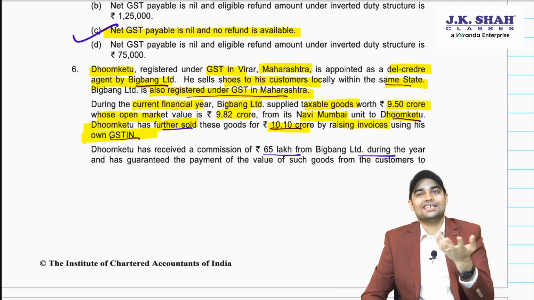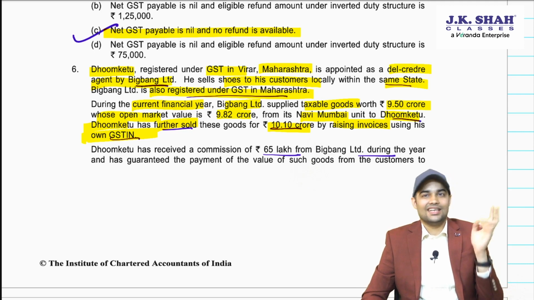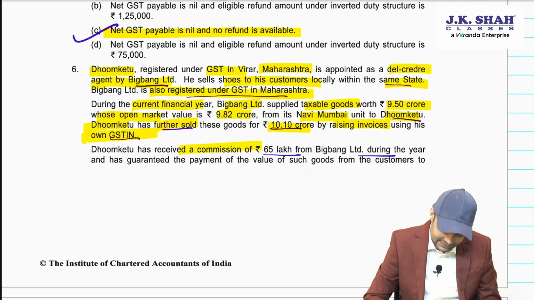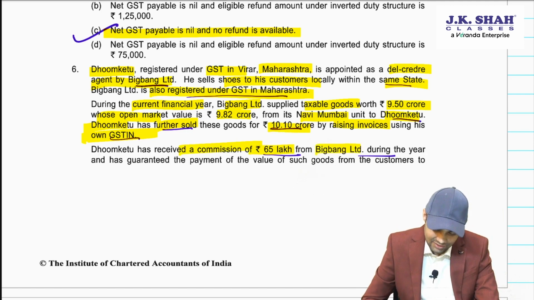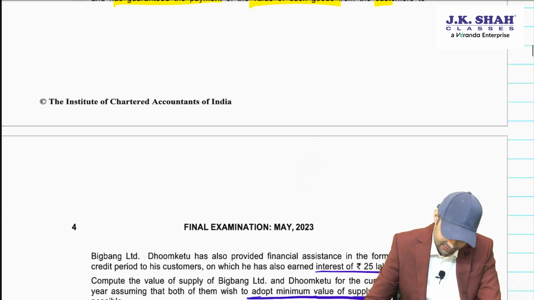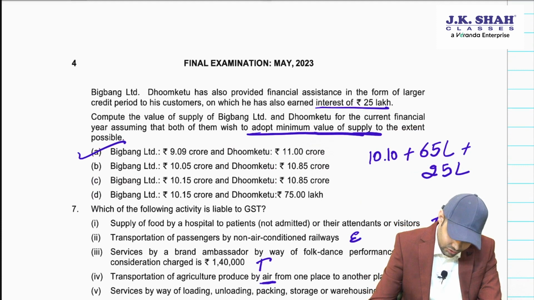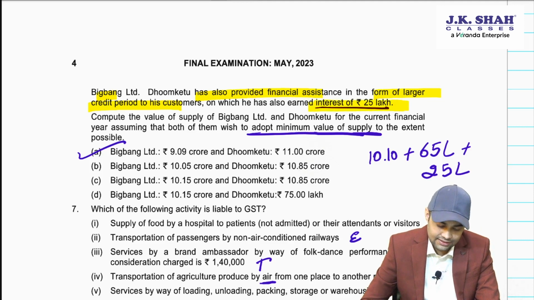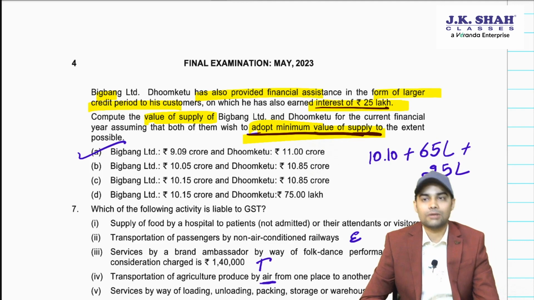Again, principal agent is billing in his name, so it would be included in his value of supply. Dhumketu has received commission of 65 lakh from Big Bang Limited during the year and has guaranteed payment of value of such goods from customers to Big Bang Limited. Dhumketu has also provided financial assistance in the form of larger credit period to customers on which he has earned 25 lakh as interest. Compute value of supply and both wish to adopt minimum value of supply.